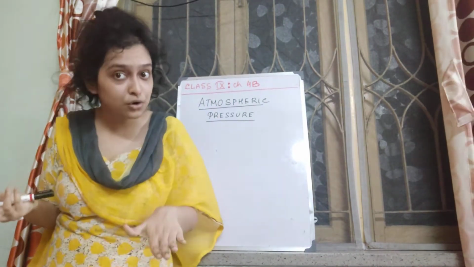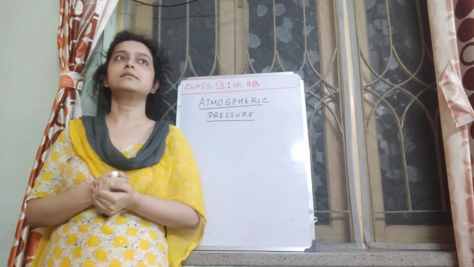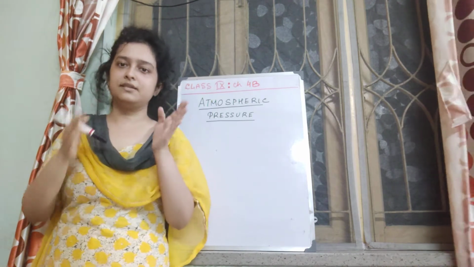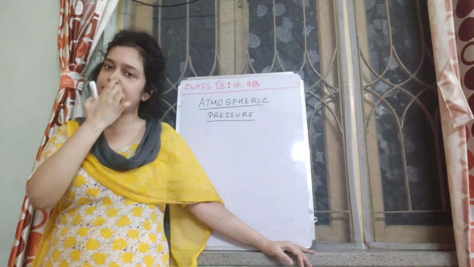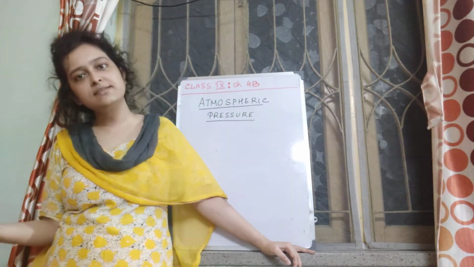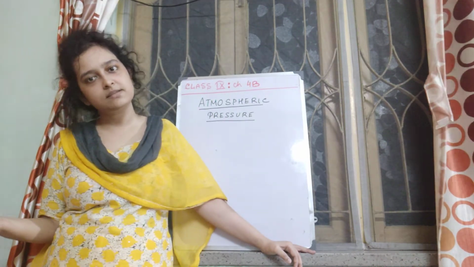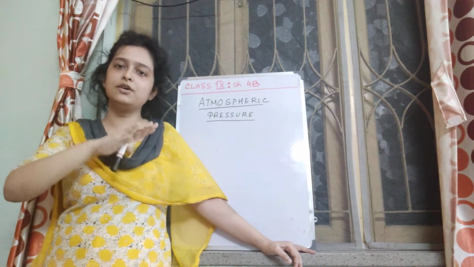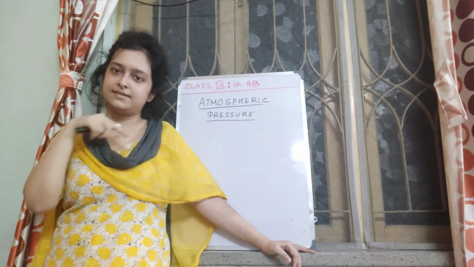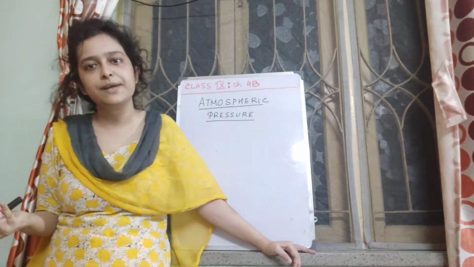The thrust due to the weight. So the thrust exerted per unit surface area by the atmosphere is the pressure exerted by the atmosphere on the earth's surface, right? So the thrust of the atmosphere exerted per unit surface area of the earth's surface is the atmospheric pressure.